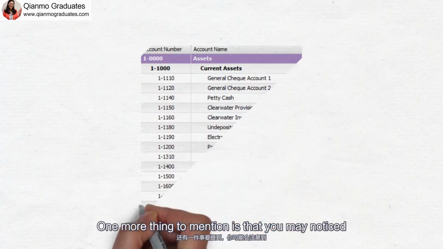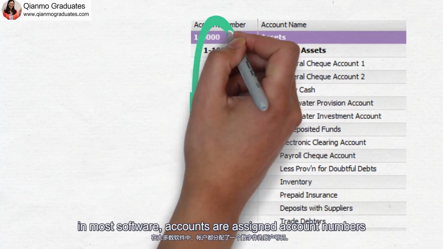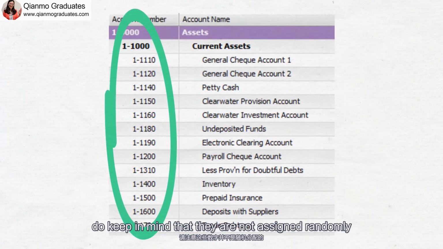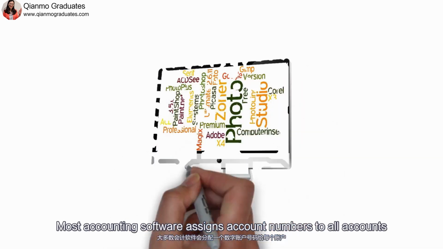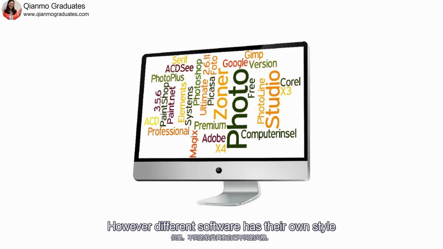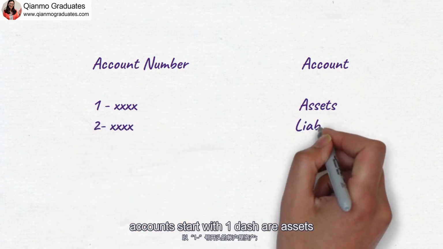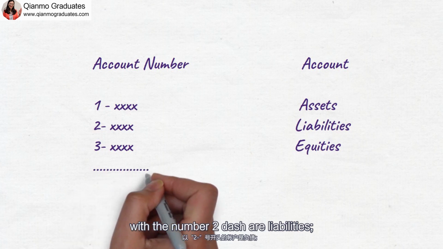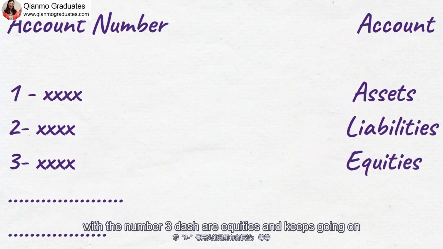One more thing to mention is that you may notice in most software, accounts are assigned account numbers. If you see those account numbers, do keep in mind that they are not assigned randomly. Most accounting software assigns account numbers to all accounts. However, different software has its own style. For example, some use the style in this way: accounts starting with 1 dash are assets, with the number 2 dash are liabilities, with the number 3 dash are equities, and it keeps going on.